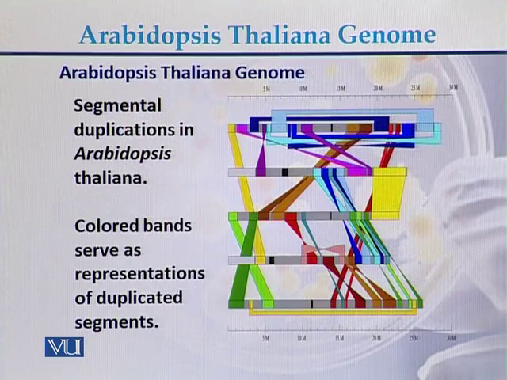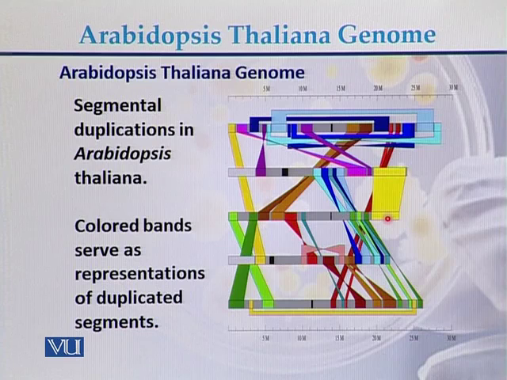In this diagram, we can see that there are 5 different chromosomes in the Arabidopsis thaliana genome. These bars correspond to chromosomes 1, 2, 3, 4, and 5. On all these 5 chromosomes, we can see the segmental duplications. Here we can see that this segment of the DNA is also present on another chromosome. In this example, a large segment of DNA is present on another chromosome.